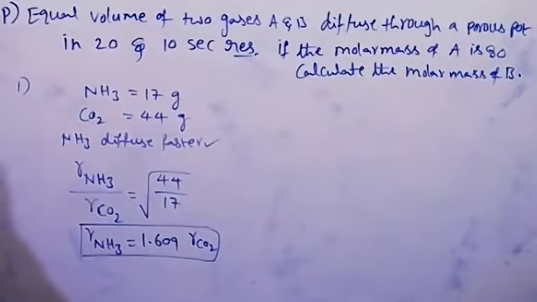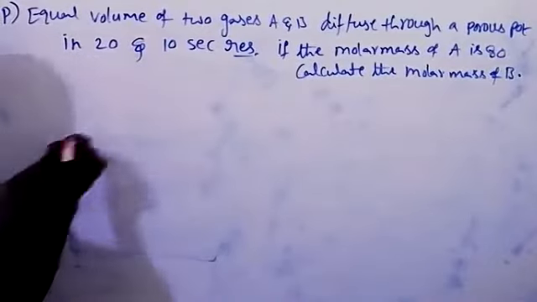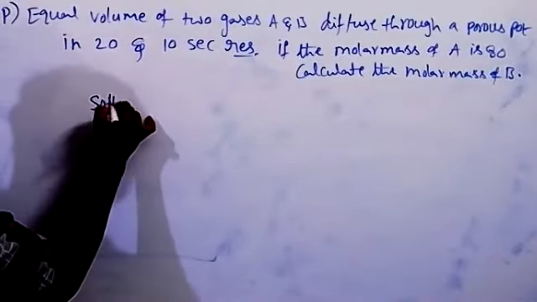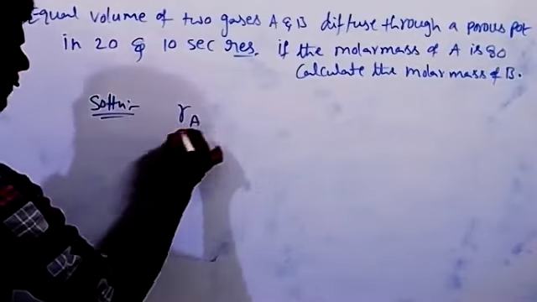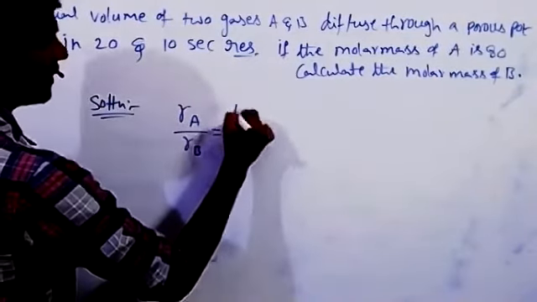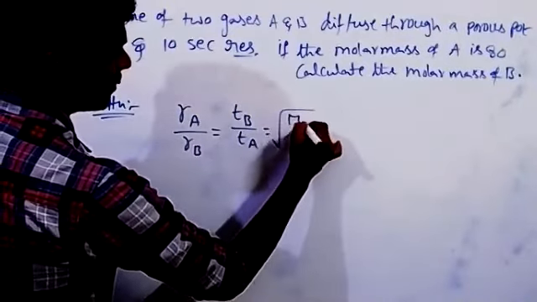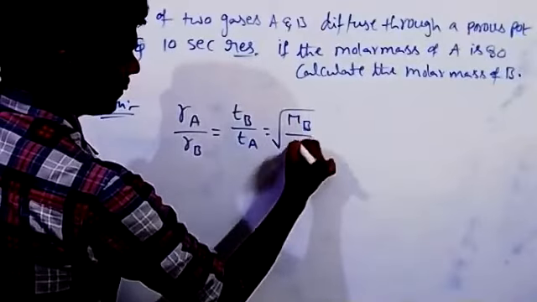So two gases A and B are diffusing through a porous pot, one in 20 seconds, another in 10 seconds. Molar mass of A is given as 80, molar mass of B we have to calculate. So we have to take the relation with time and molar masses. Rate of A by rate of B is equal to time B by time A, equal to square root of MB by MA.